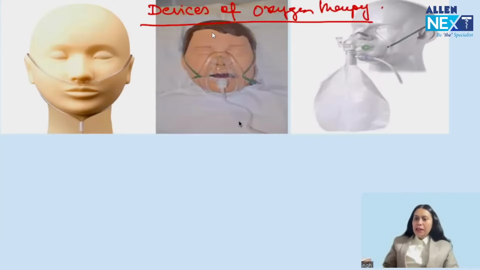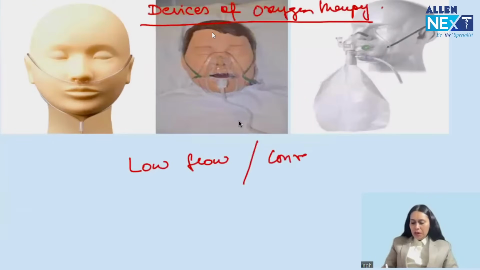Now, these three images, keep them in mind. These are low flow devices, or we call them conventional oxygen therapy devices.